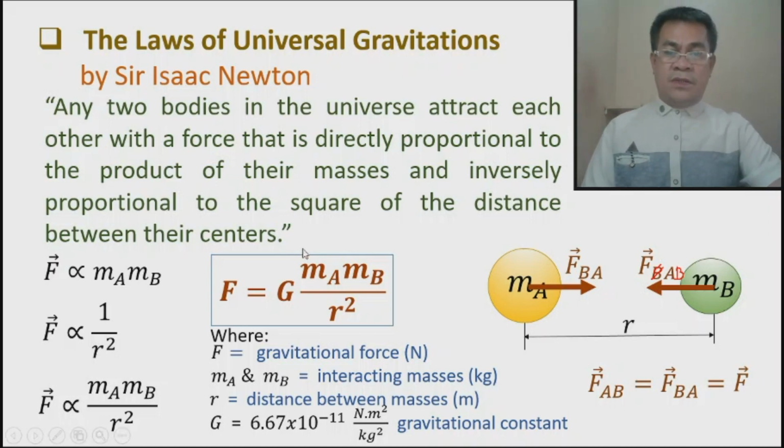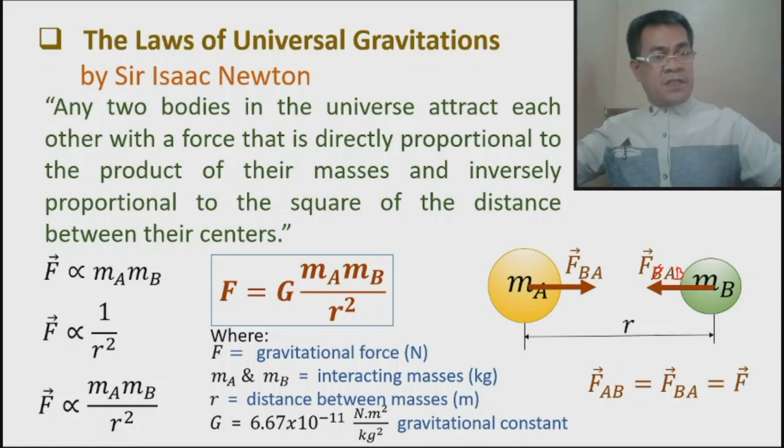Okay? So look at this formula. Remember that force is directly proportional to the product of their masses, which means that if one or two of the masses increase, then the force also increases. But take note that if your R is greater than the initial, which means that if we move the particles away from each other, you are increasing the amount of radius.